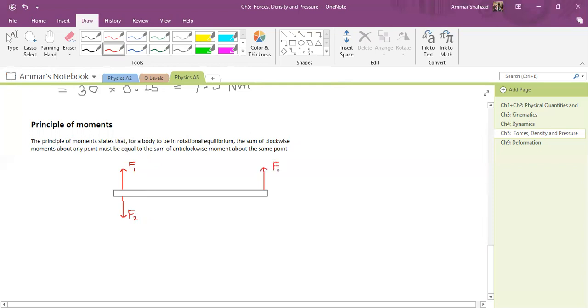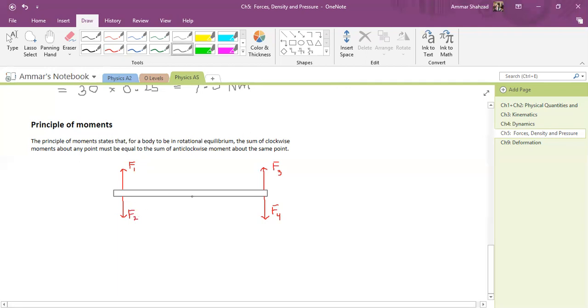Basically, the principle of moments says just that the sum of clockwise moments equals the sum of anti-clockwise moments. But I'm trying to explain what it means when you choose a point. So let's say you have these four forces, F1, F2, F3, and F4, and they tell me this is in equilibrium.